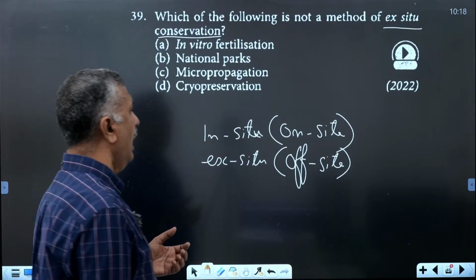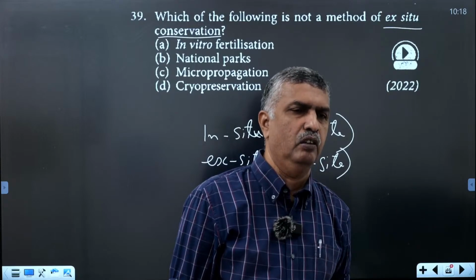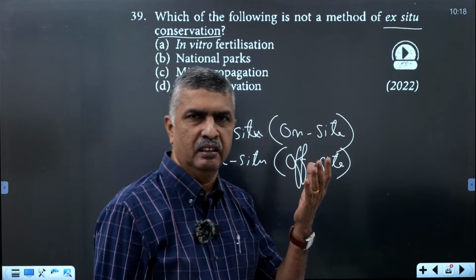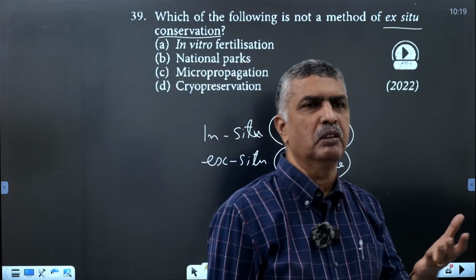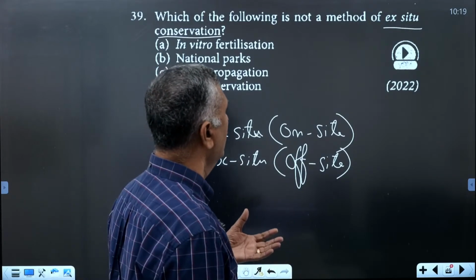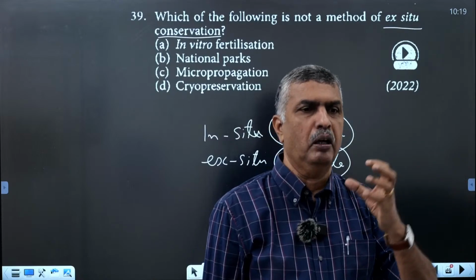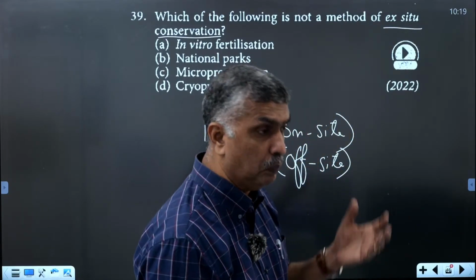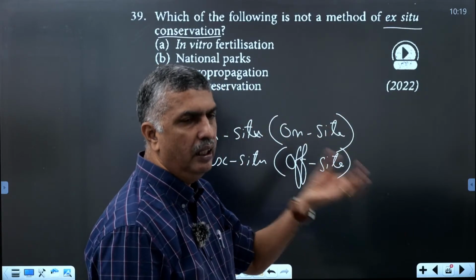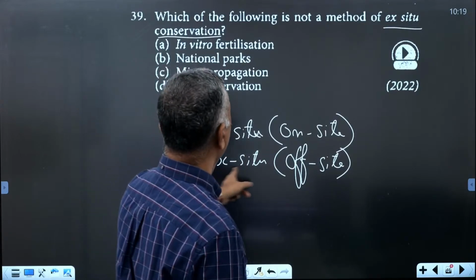That is called ex situ, or off-site. Examples are zoos, botanical gardens, wildlife safari parks, etc. Cryopreservation, IVF, tissue culture and micropropagation are also methods of ex situ conservation. These are organisms taken from their natural habitat and protected in special settings.